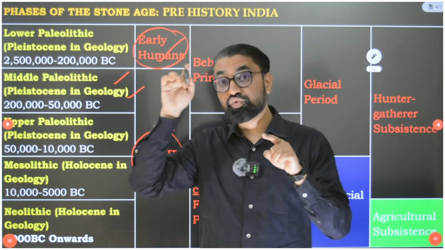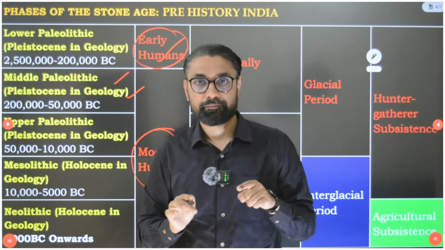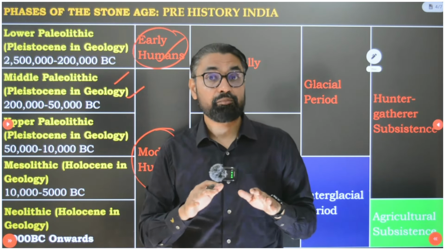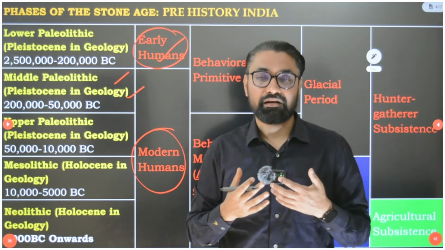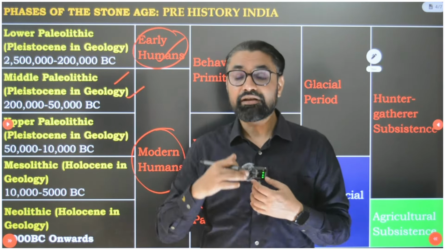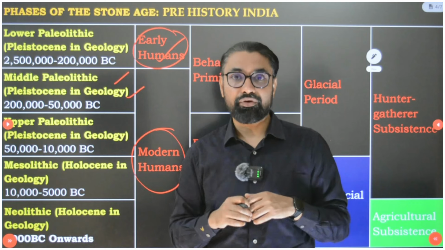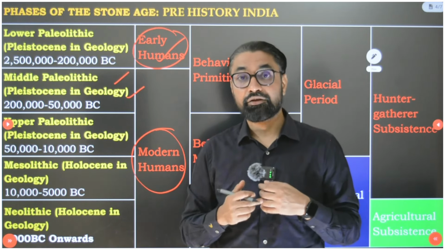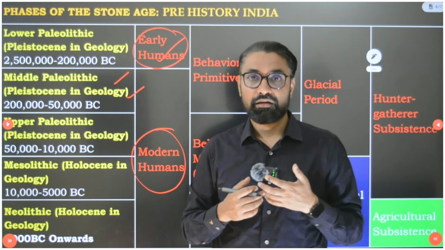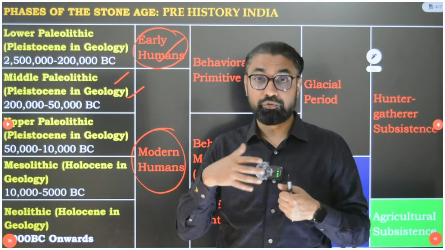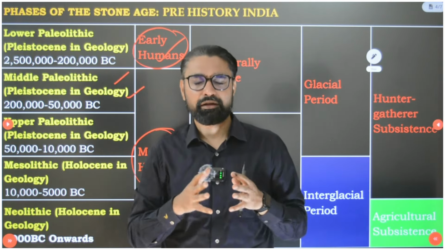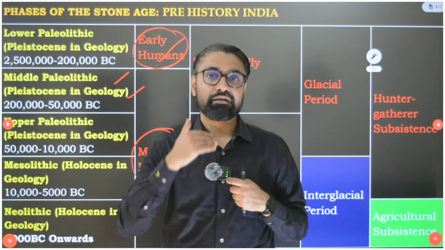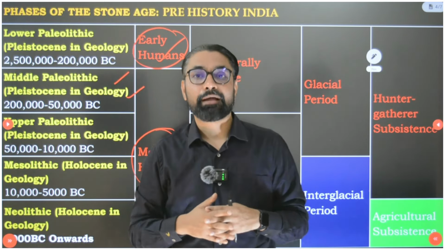When we started to do those things that are uniquely human, that is not only physical modernity but intellectual modernity, appearance of creativity, appearance of modern language, we started to control fire, use fire, leave cave paintings behind, use advanced stone tools, polish stone tools, create proper stone tools. That time period is considered as upper Paleolithic.